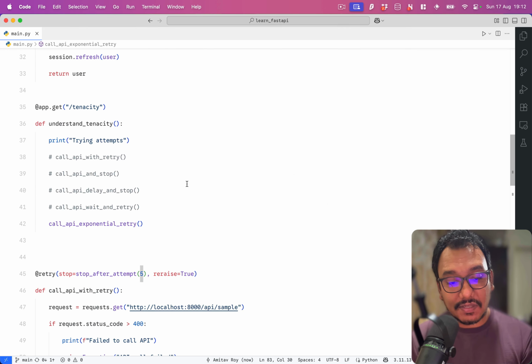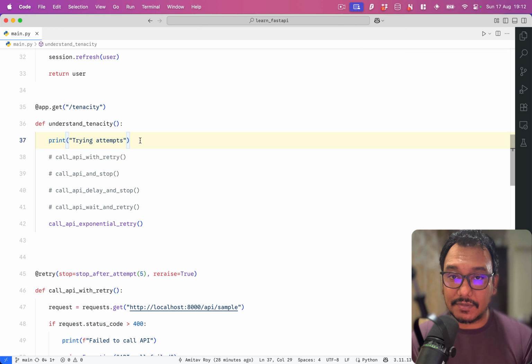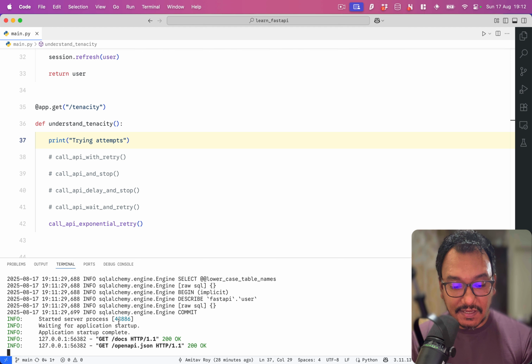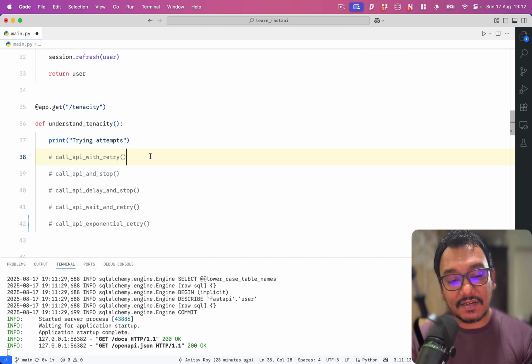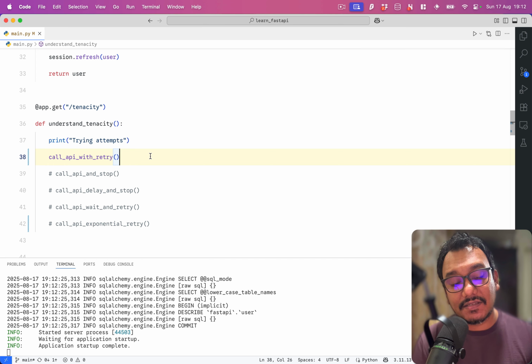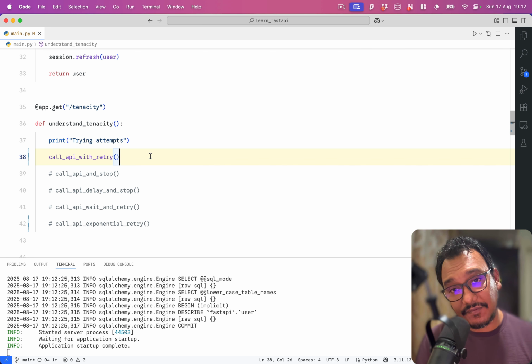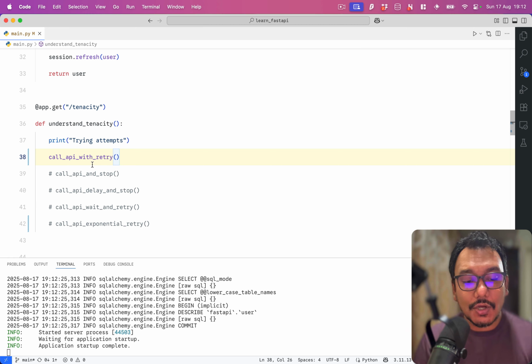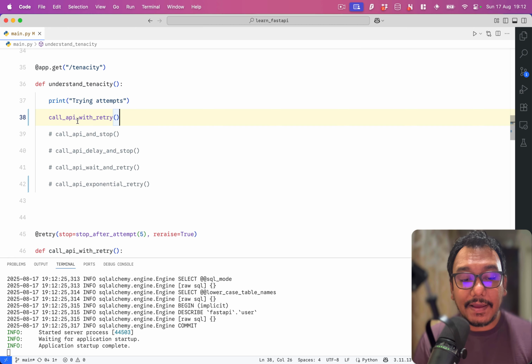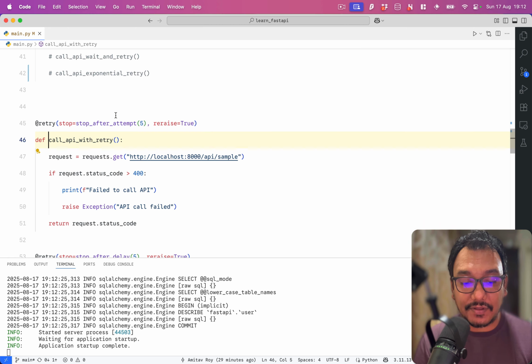Okay, so on this API, what I'm doing first is printing "trying attempts." So whenever you hit this Python API, on the terminal you will see it print "trying attempts." Then for the purpose of the demo, I have created these functions which will allow us to demonstrate the different behaviors of this package. So the first one is call API with retry. Okay, let's go into that.